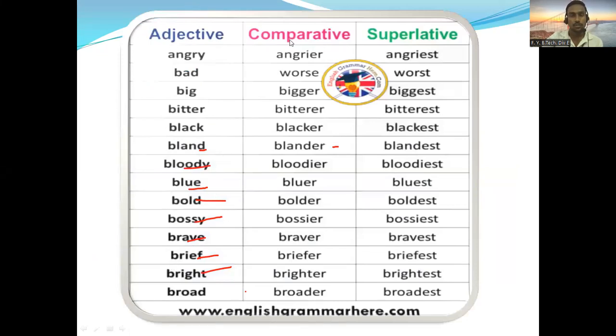Again, here in another picture, you can see they're like this: angry, angrier, angriest; bad, worse, worst; big, bigger, biggest; bitter, bitterer, bitterest; black, blacker, blackest; bland, blander, blandest; bloody, bloodier, bloodiest; blue, bluer, bluest; bold, bolder, boldest; bossy, bossier, bossiest; brave, braver, bravest; brief, briefer, briefest; bright, brighter, brightest; broad, broader, broadest.